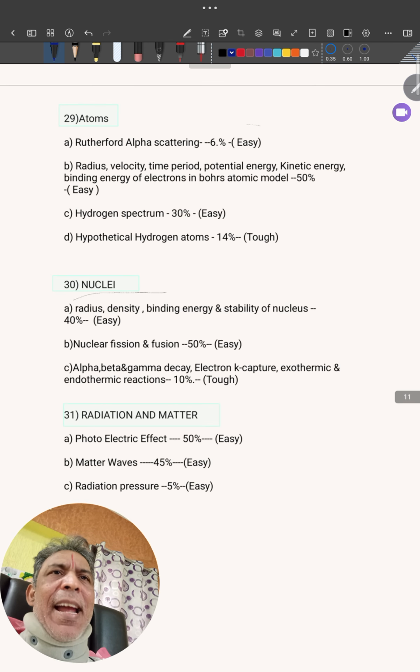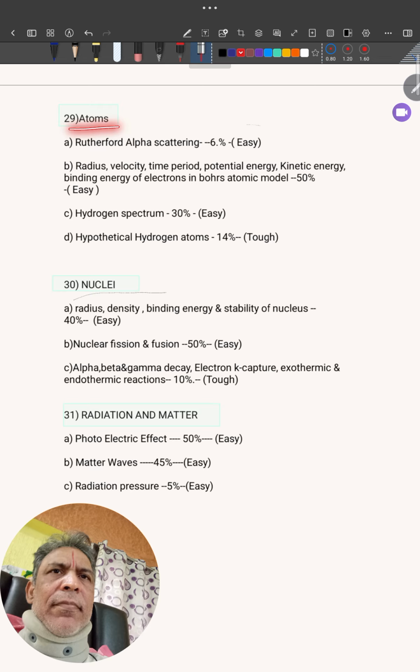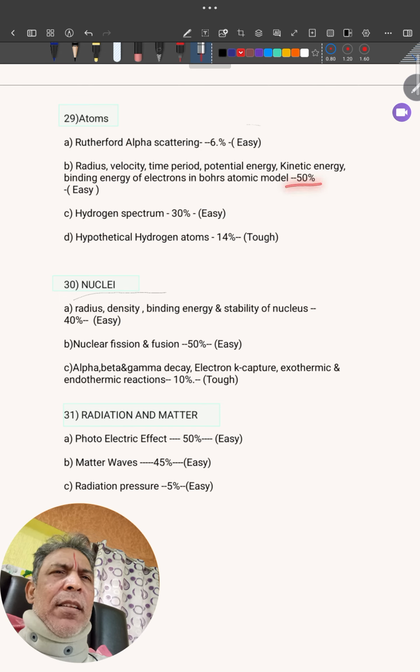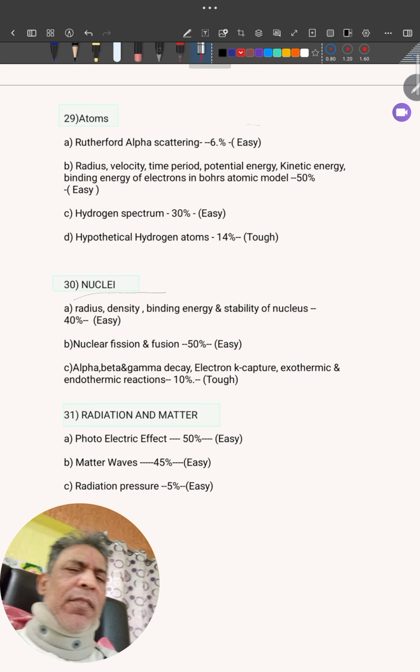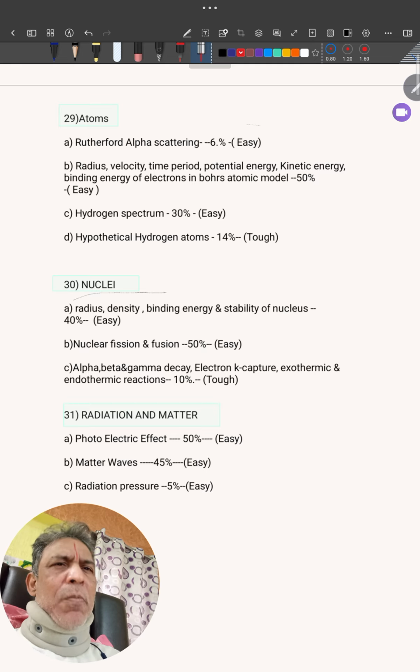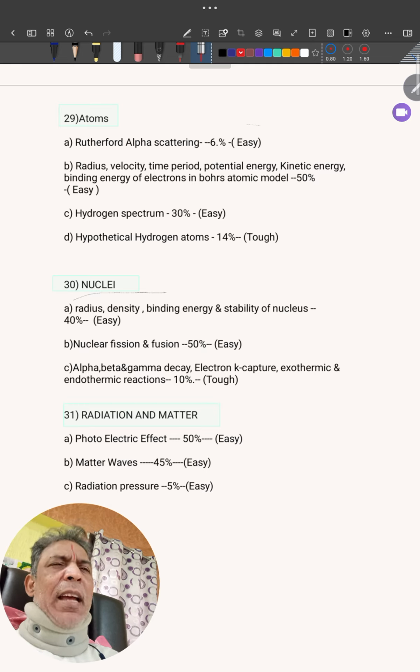Next we'll go for atoms. Rutherford alpha scattering, only 6% weightage is there. Formula, some theory there, remember it. Maximum questions are coming from here. What is the type of question? Find the radius of the electron in the nth Bohr orbit in a hydrogen-like atom. Find the kinetic energy, potential energy, speed, time period.